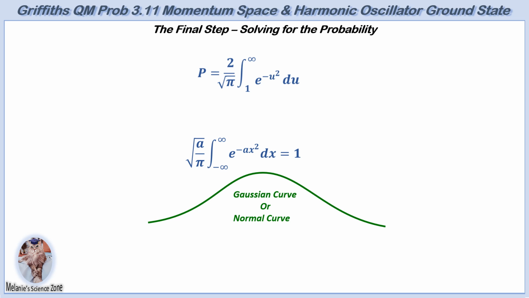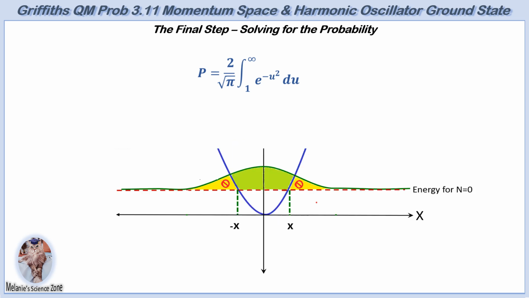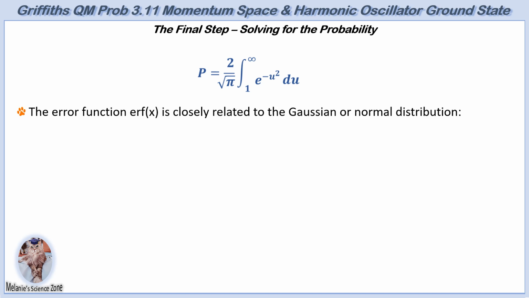A key property of this curve is that the total area under it, when properly scaled or normalized, equals 1. This ensures that it represents a probability distribution. As shown previously in the discussion of harmonic oscillator energy levels, the ground state is a Gaussian distribution. However, solving this integral directly is challenging. To handle such problems, mathematicians use a function called the error function, written as erf of x.